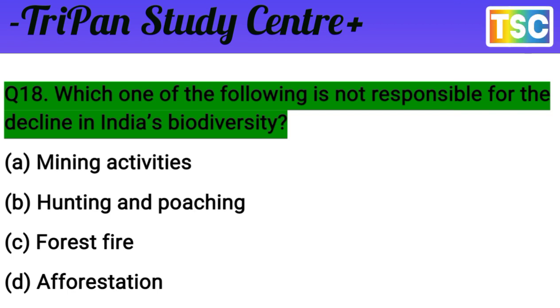A, mining activity, is responsible for the decline of biodiversity. Hunting and poaching also cause a maximum decline here. And forest fire also causes animals to decline in India. The option D is correct here. D, afforestation, is not responsible for the decline in Indian biodiversity. Note that afforestation is not responsible for the decline in India's biodiversity. That's the important answer for this question.